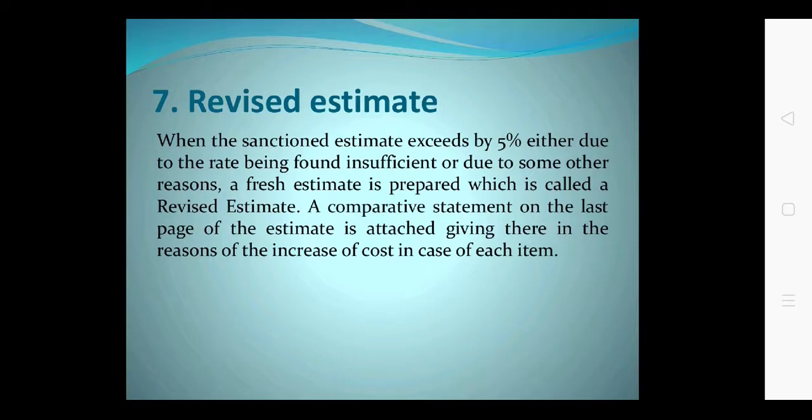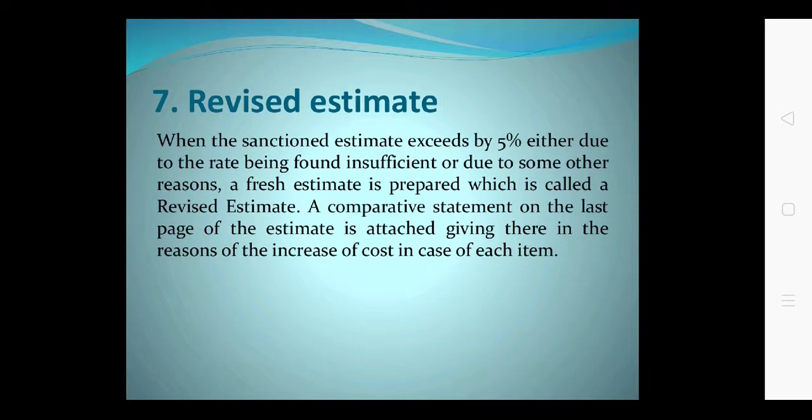You have already prepared the detail estimate for a work. The sanction is given to that particular work, or the approximate administrative approval is given to that particular work. But in that case, if the sanction is given for suppose rupees 1 lakh and it is exceeded by 5%, suppose 1 lakh 6,000, then you need to prepare a new estimate. That estimate is called a revised estimate.